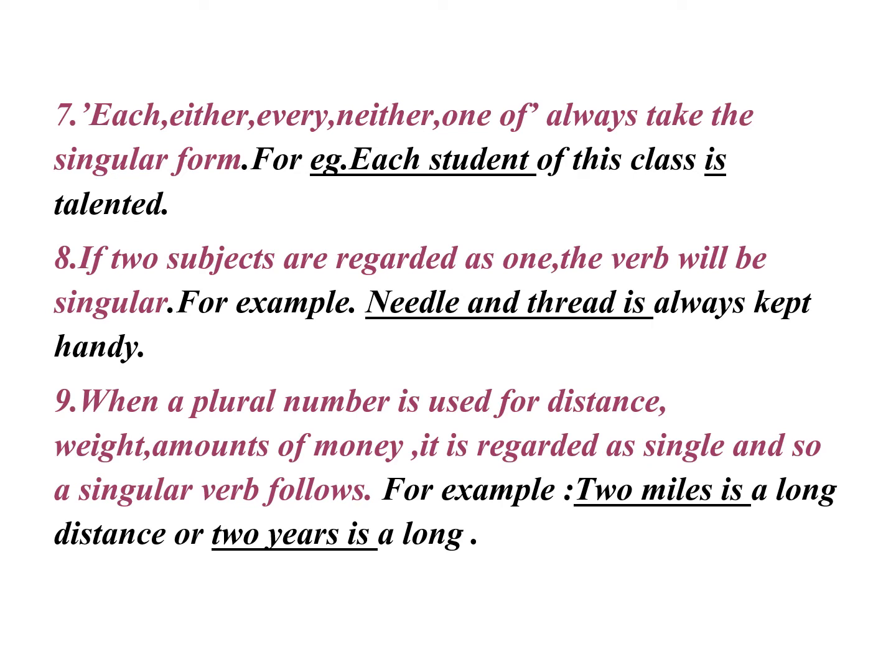Number 9, when a plural number is used for distance, weight, or amounts of money, it is regarded as single and so a singular verb follows. For example, 2 miles is a long distance or 2 years is a long time.